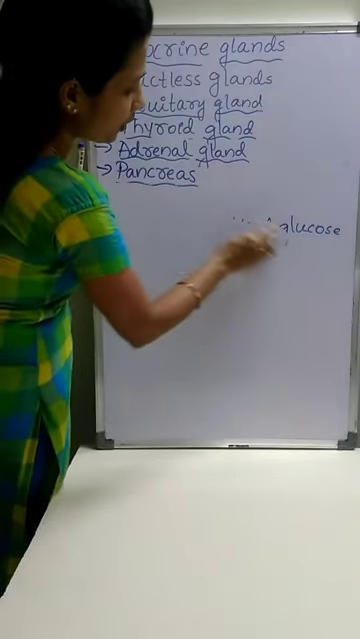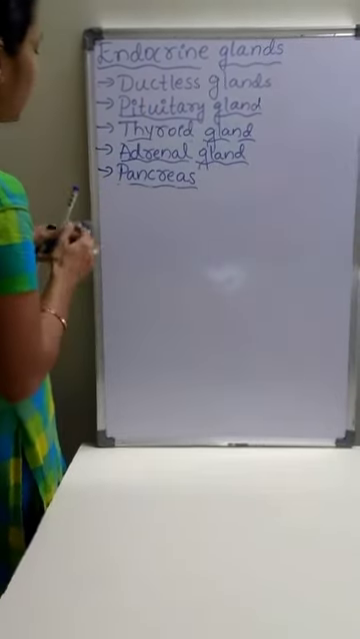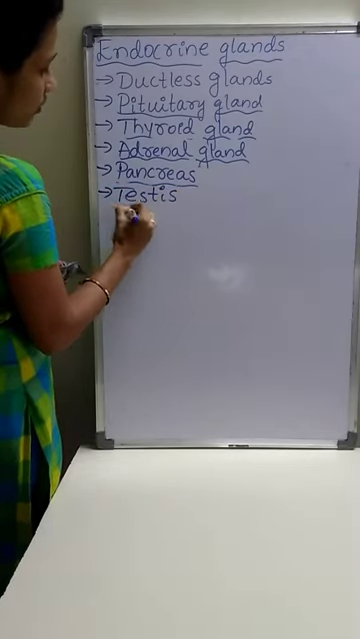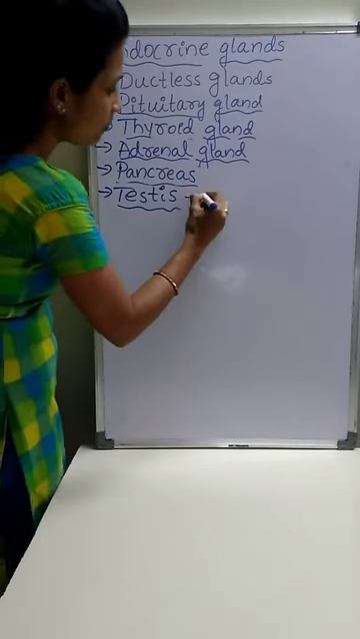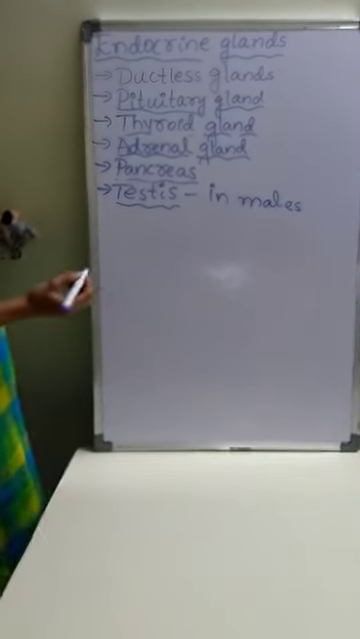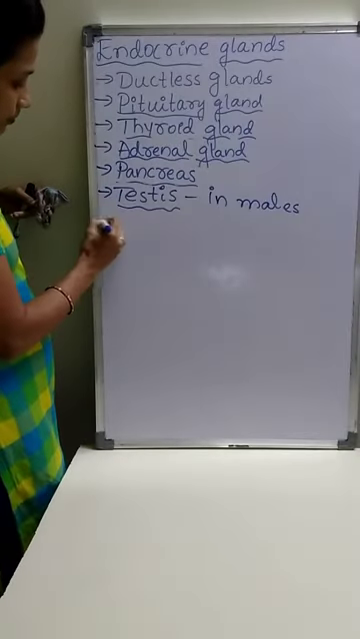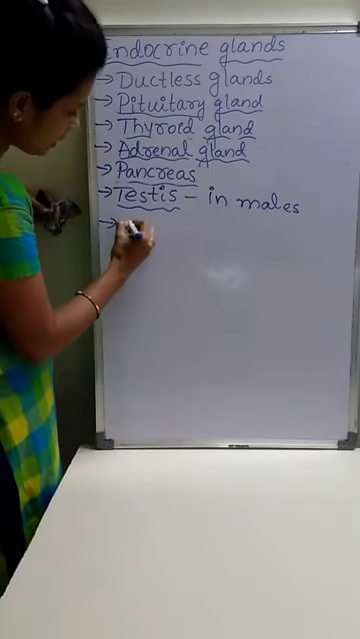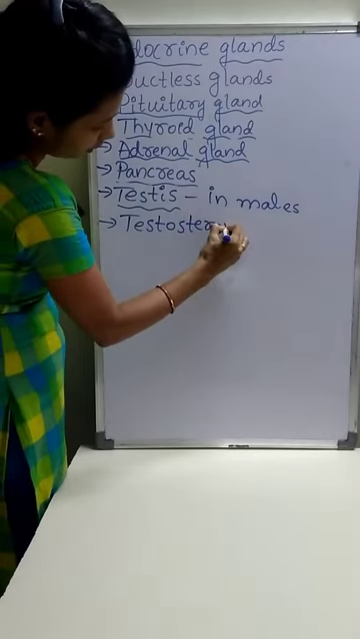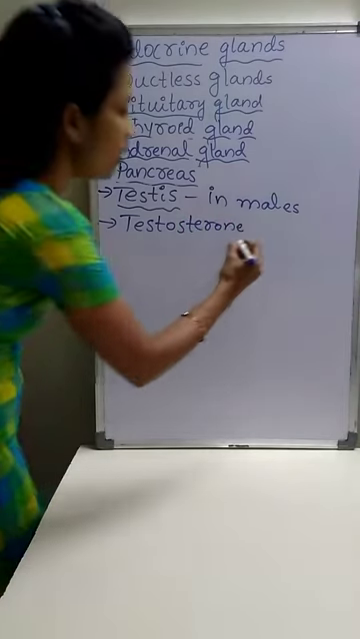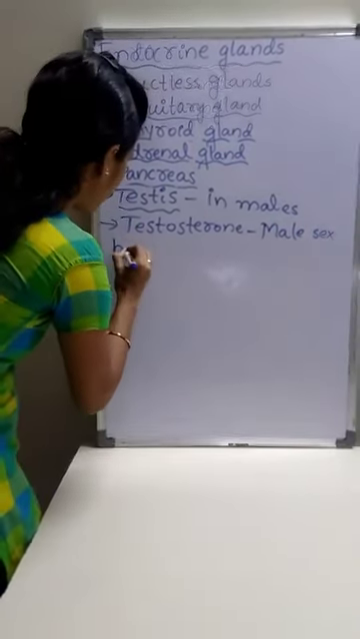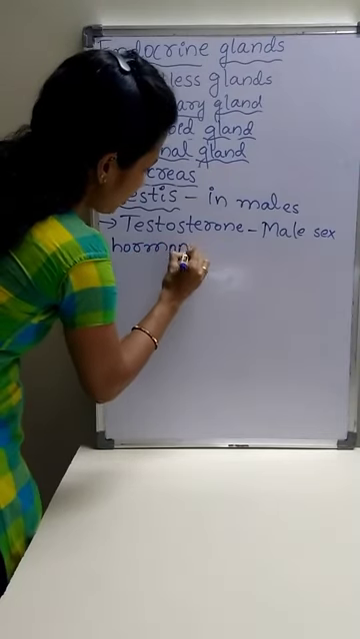The next endocrine gland is the testis. It is the endocrine gland present in males. And this testis secretes a hormone called testosterone. Testosterone is the male sex hormone.